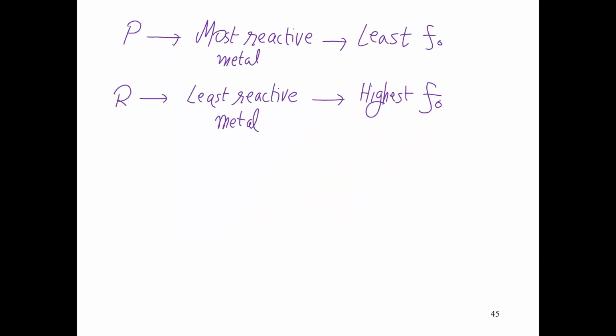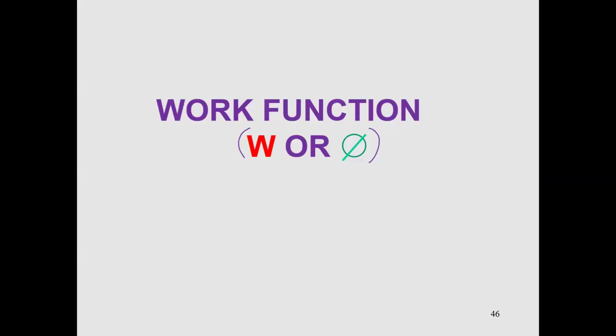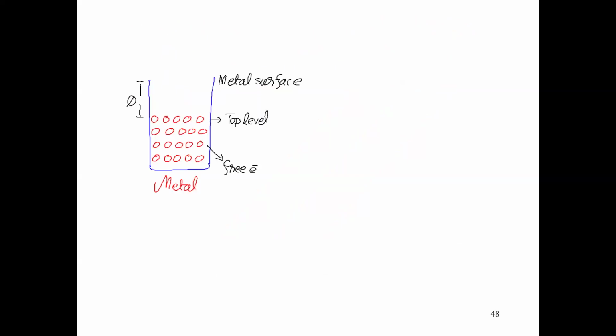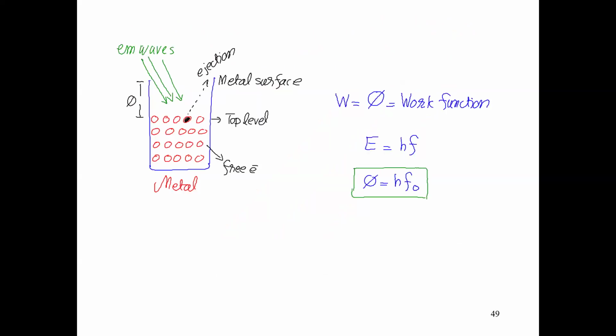What is work function? Work function is the minimum energy required to eject an electron from the surface of a metal. Now here is the metal surface, an electromagnetic wave hits the surface of the metal, electrons are ejected.